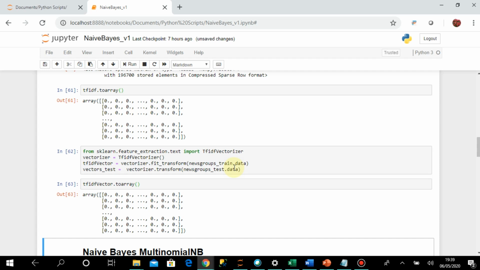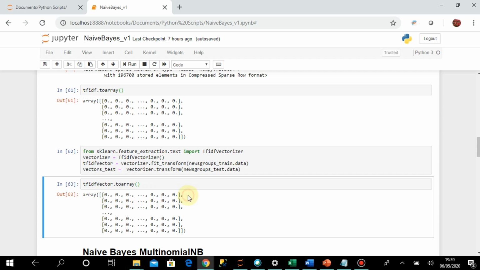Now you can see this TF-IDF vector, which I have just converted to an array, is again a collection of values which are mostly zeros. I can only see zeros here, and for every record all these columns are created.